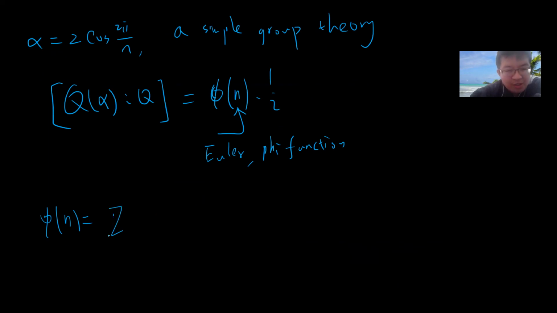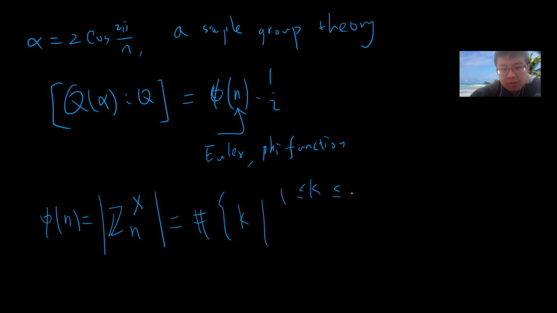Phi of n is the size of Z_n cross, basically the number of elements co-prime to n. That is, the number of k with 1 ≤ k ≤ n where k and n are co-prime, or GCD(k, n) is 1.